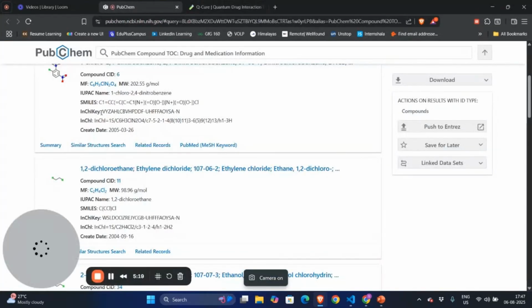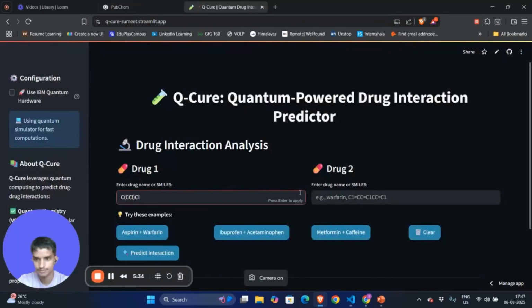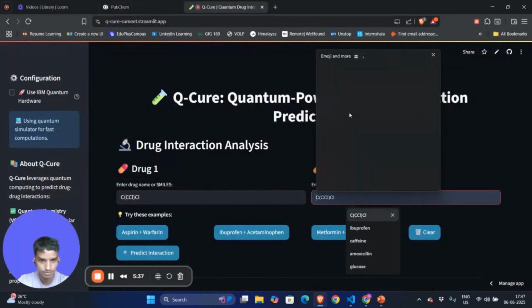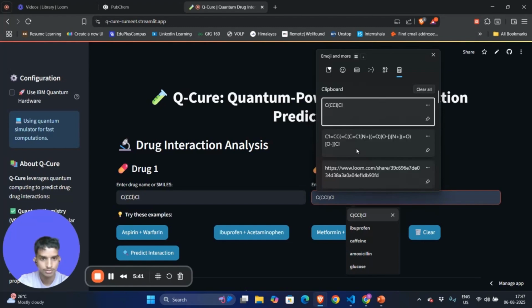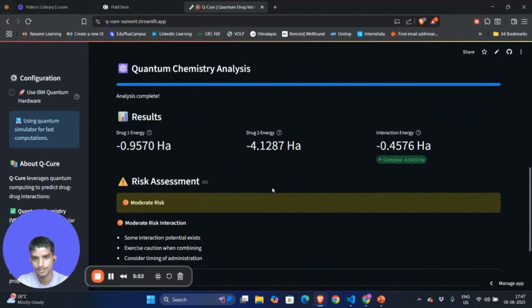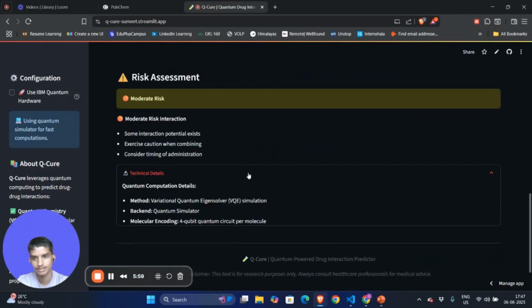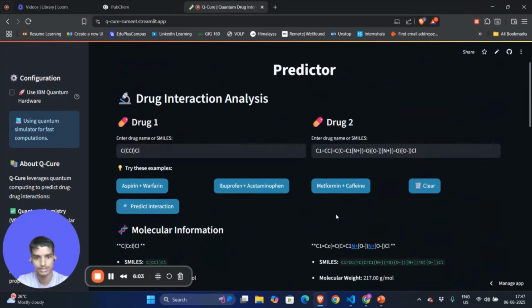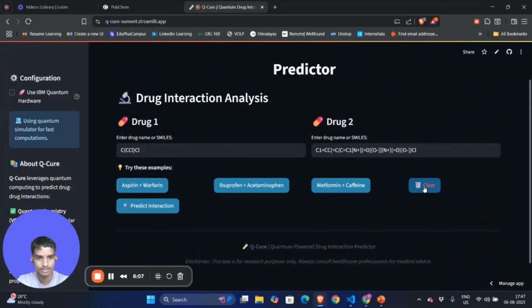Let's take a live example from PubChem. Let me take the SMILES of two chemicals. Let me put here the names. Let's predict the interaction of these two drugs. Here it comes. It shows a moderate reaction because it is below 0.5. And here are the technical details. These are the reactions. If you want to clear this, you can simply click here. It will clear everything.